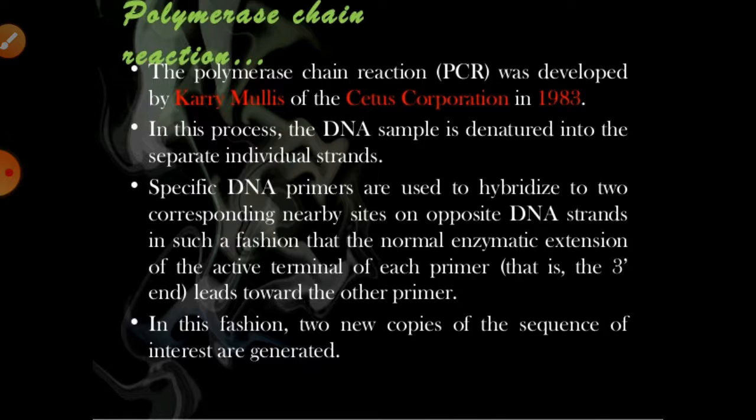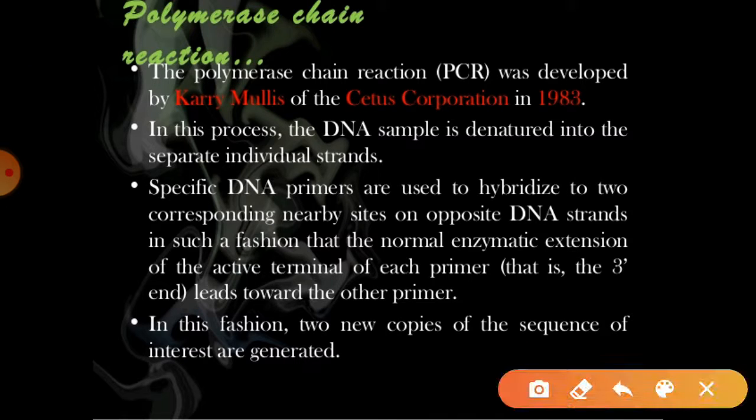Students, you must also be aware of the name Kary Mullis, a very important scientist. He developed the polymerase chain reaction, PCR, right? It is especially helpful for denaturation into separate individual strands.